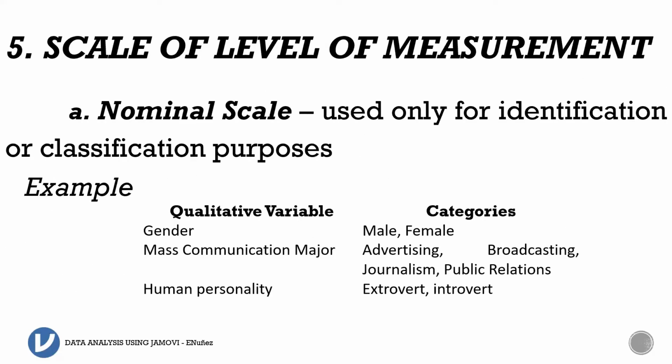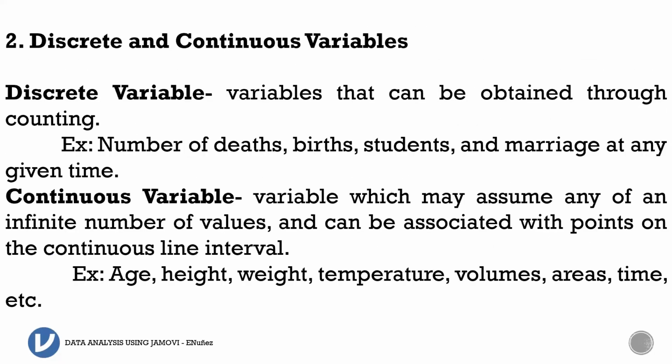Okay, next is not really used in a non-statistician environment, but this is very important when it comes to doing research: the scale of level of measurement. When you look at the data, you will first identify if it is discrete or continuous.